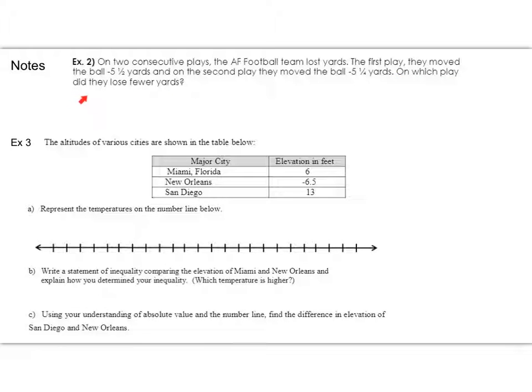On which play did they lose the fewer yards? So really this problem is about comparing these two numbers. Let's write those numbers down. We have negative 5.5, and we're comparing that with negative 5.25.